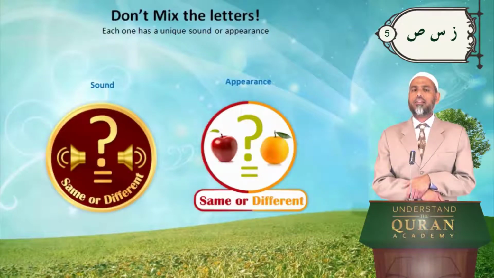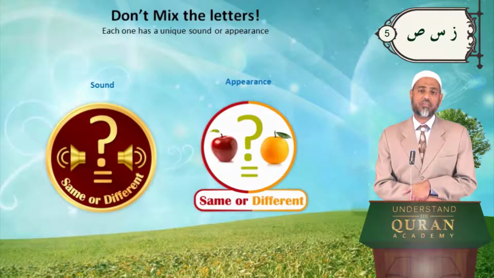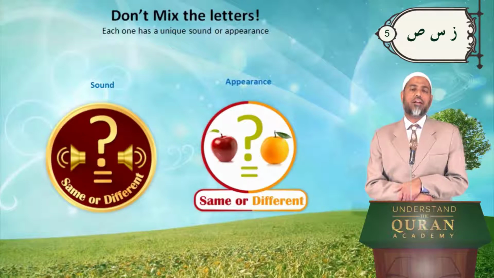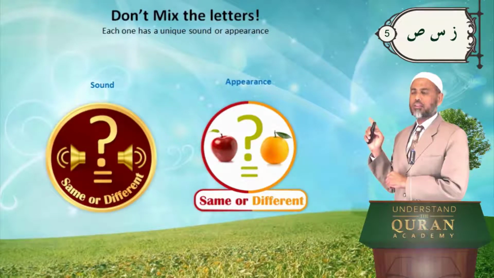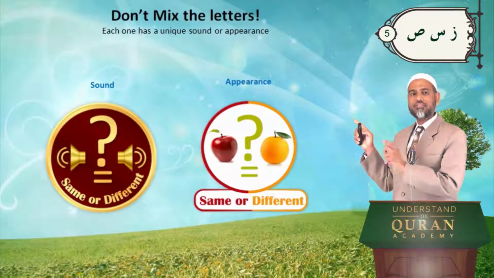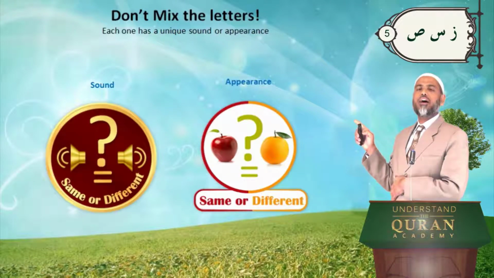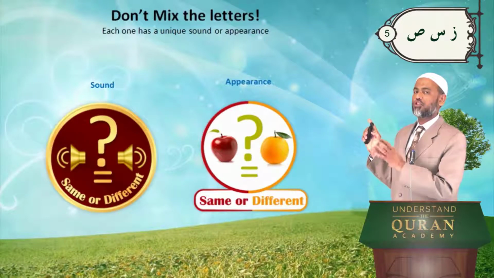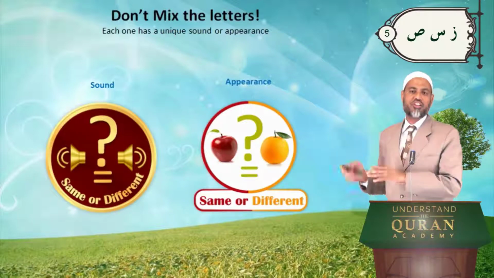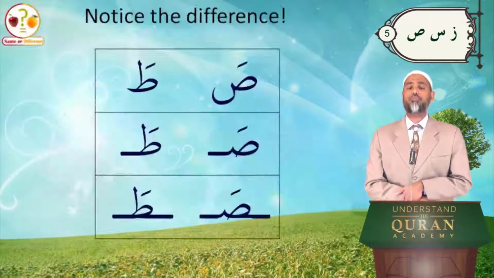Don't mix the letters. Each letter has a unique sound, unique articulation, unique makhraj and appearance. The left one is to tell you that they have different sounds even though they may look the same, and the next one is where the shapes are different. Apples and oranges, are they the same or different? You have to distinguish between the two.